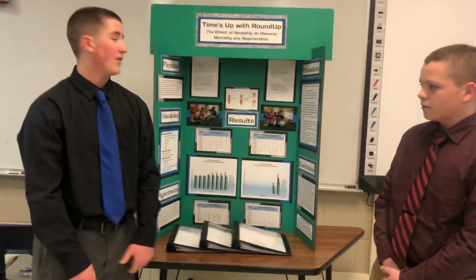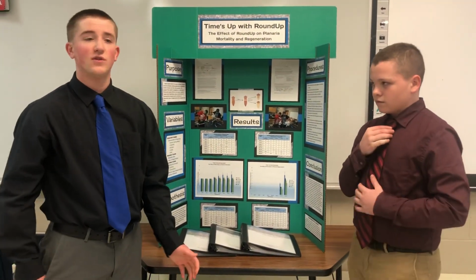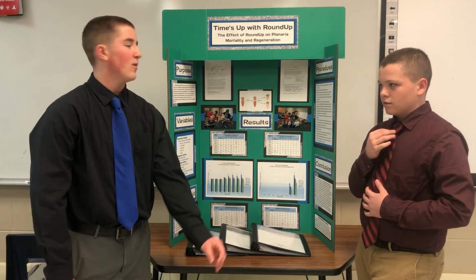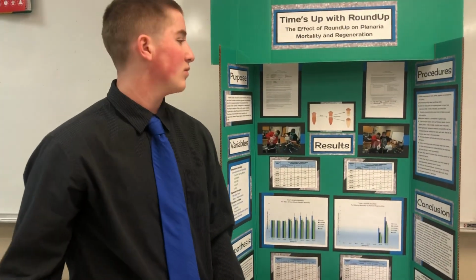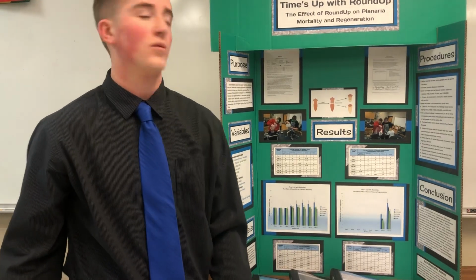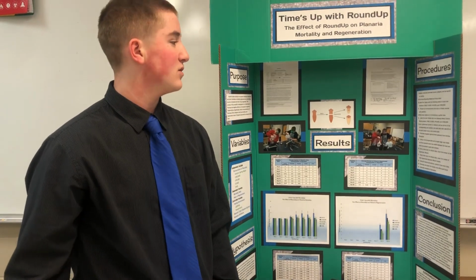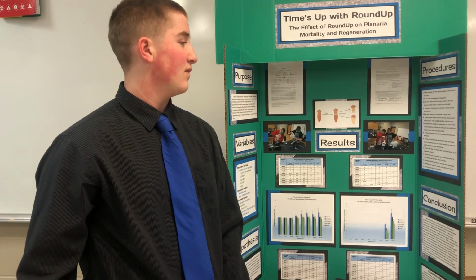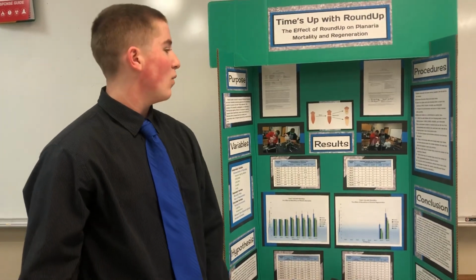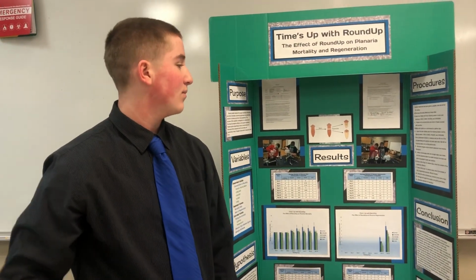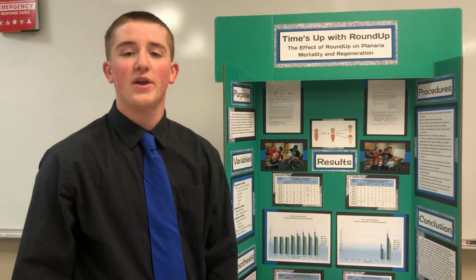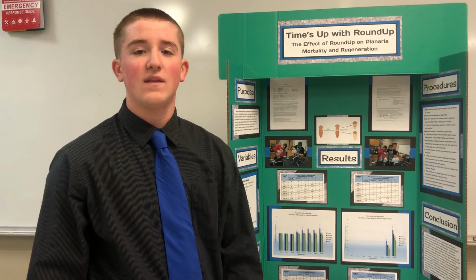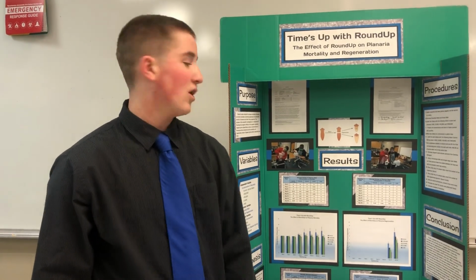We first gathered our materials and purchased the Roundup weed and grass killer. We labeled 4 flasks with the following concentrations: 1/100, 1/1000, 1/10,000, 1/100,000. We prepared all the concentrations, stored them in the flasks, and covered them with parafilm. We purchased our planaria, and then we used a microscope and a straight edge razor to cut the planaria down the middle between the head and the tail, and we put 3 in each concentration.